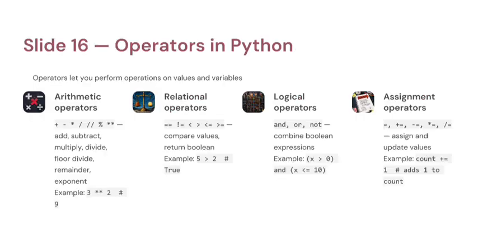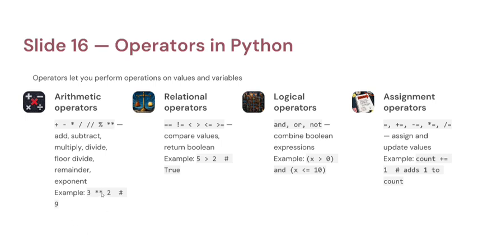Operators perform operations on values. Let's learn the 4 main categories. Number 1, arithmetic operators. Here we add, subtract, multiply, normal division, floor division, remainder, and power. This is power.